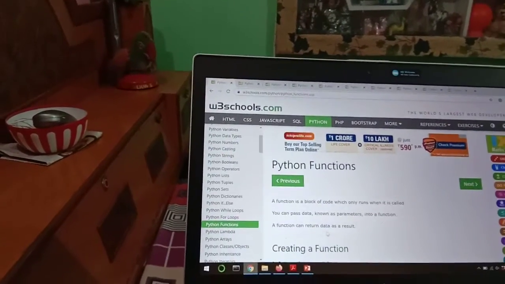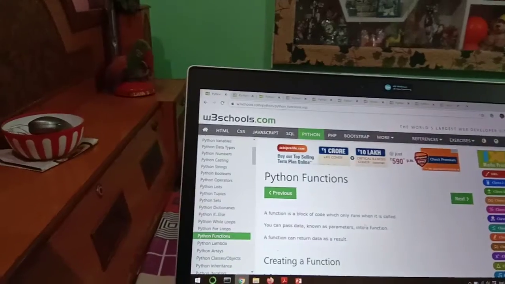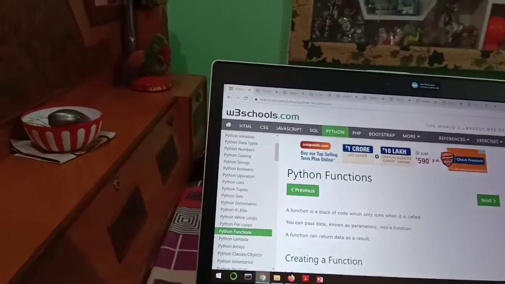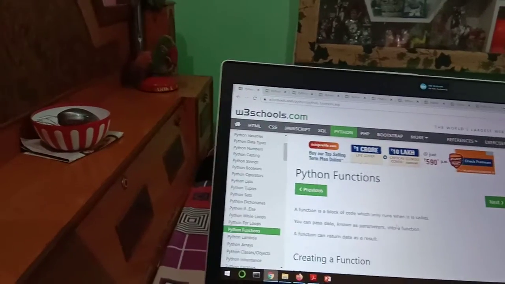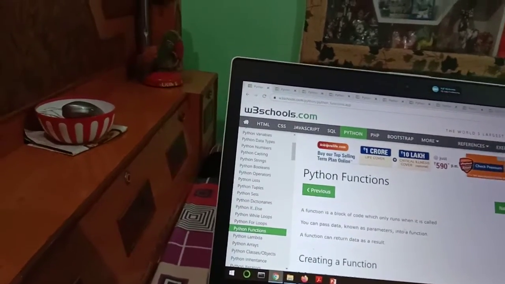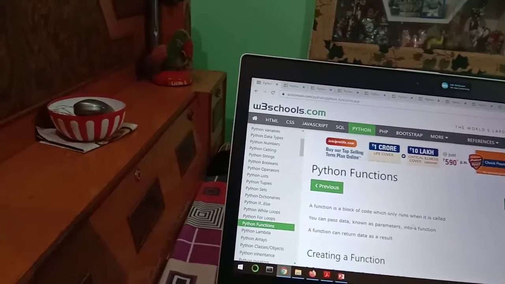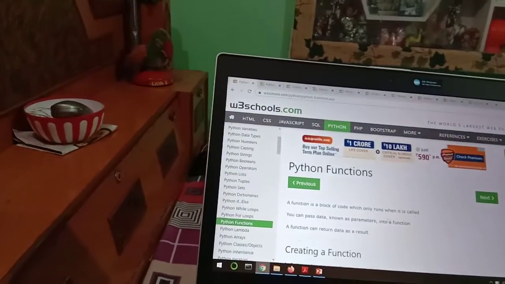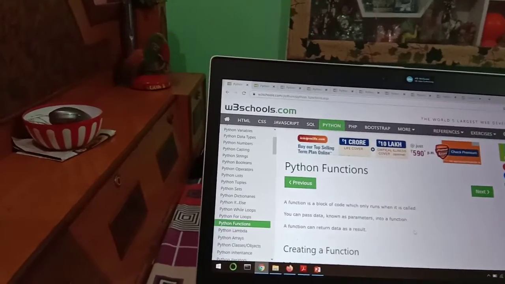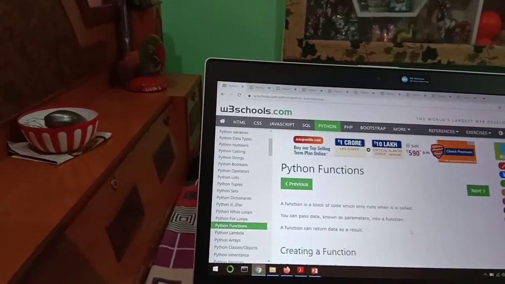Okay, so here we can see a function is a block of code which only runs when it is called. You can pass data, known as parameters, into a function. As I have already told, whatever value you want to pass, you have to define that value inside the parenthesis, and that is known here as a parameter. A function can return data as a result.